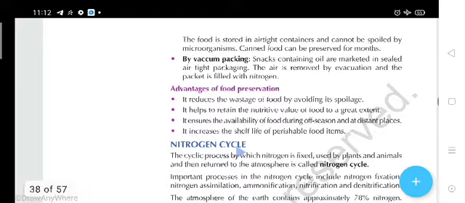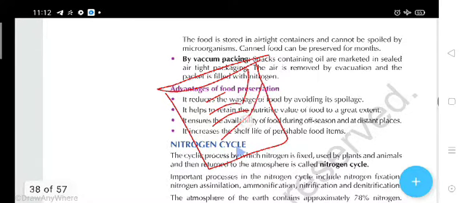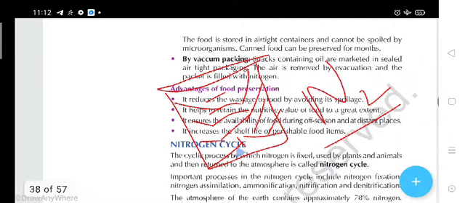You see, these are packed in a pouch, and that pouch also contains air. What kind of air may be there? There may be nitrogen. This prevents the snacks and chips from getting spoiled.